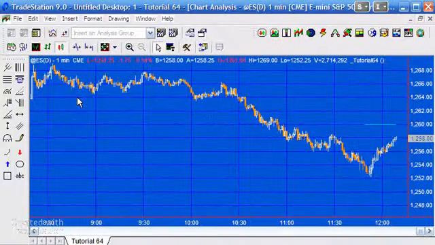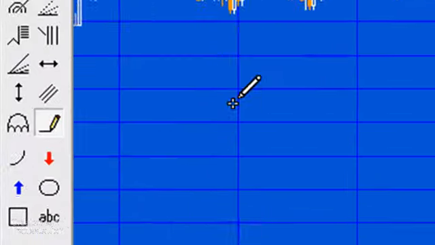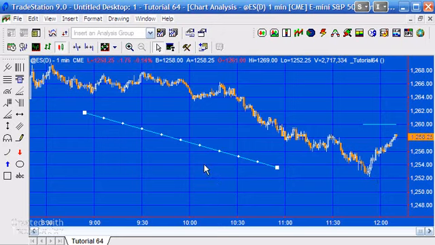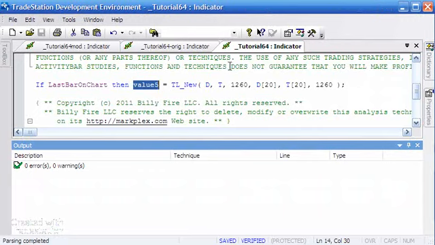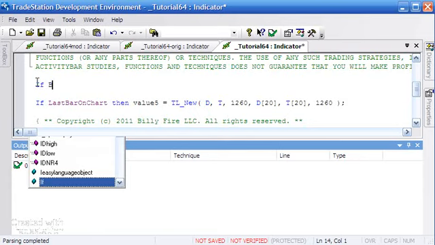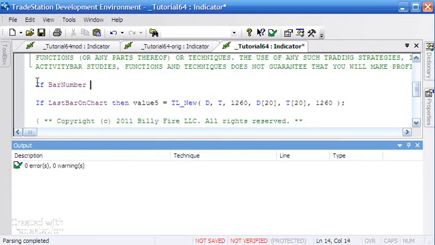And that's fine. But what if we want to draw a line using the drawing tools? I'm just going to draw a line like this, and we want to find out about that line. Well, we can do that pretty straightforwardly, and let me just demonstrate that now. So what I'm going to do is say if bar number equals 1, so we do this at the beginning of the chart, or at least after the max bars back, or last bar on chart, so we're updating it every new bar, every tick.